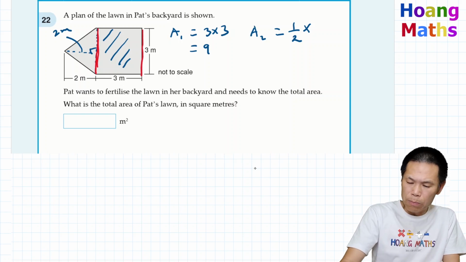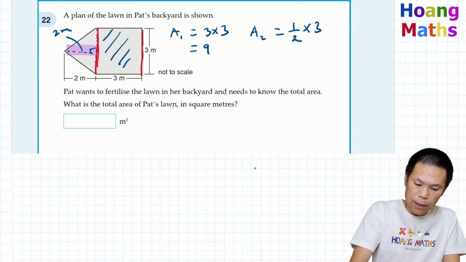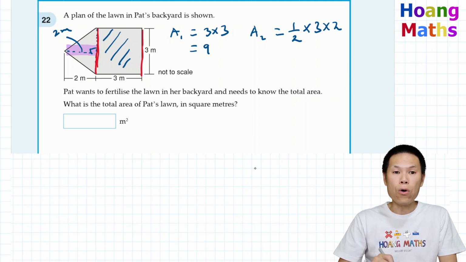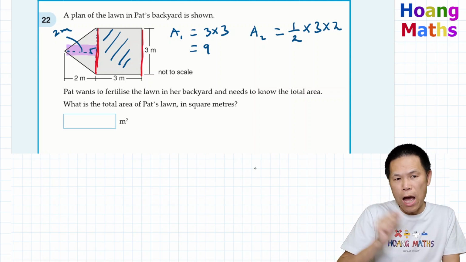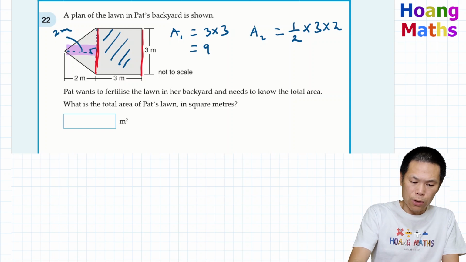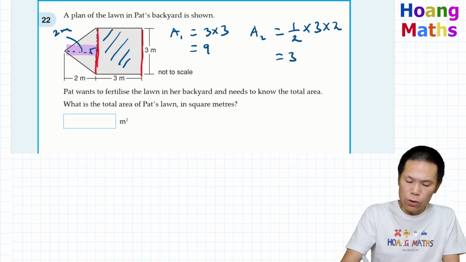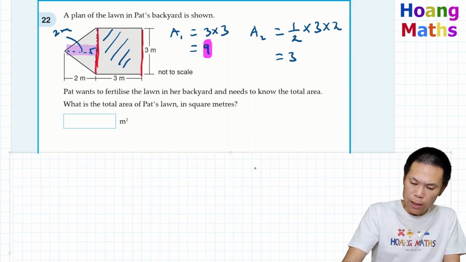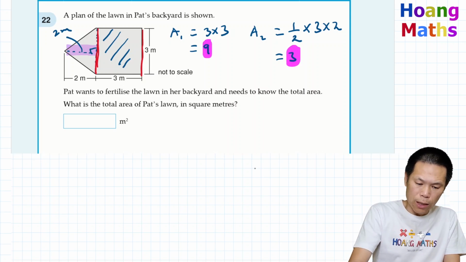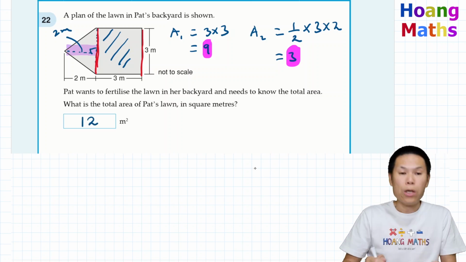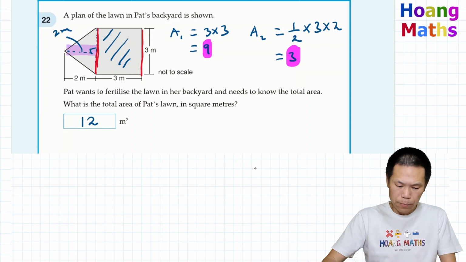We times this by 3 and times the height, which is 2. 2 times 3 is 6, half of 6 is 3. So the answer is 3. To add together, we have 9 plus 3, which gives me 12. So the area is 12 square meters.